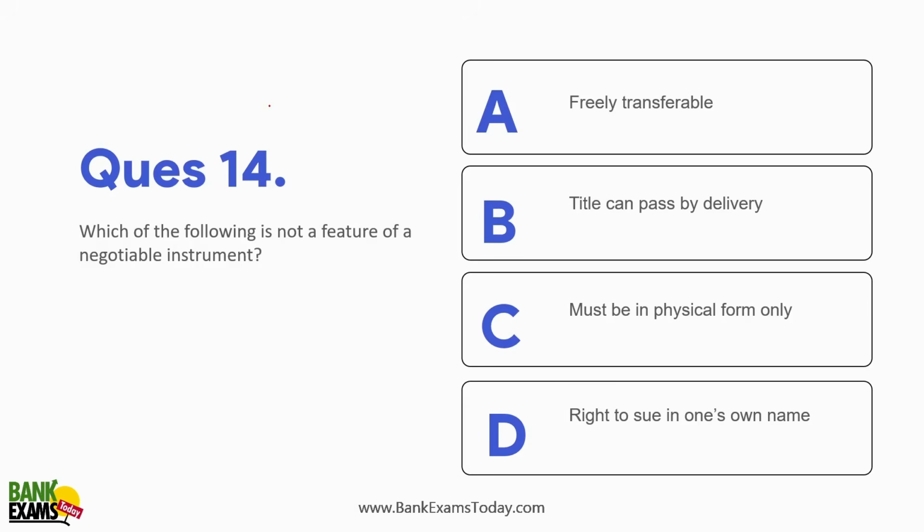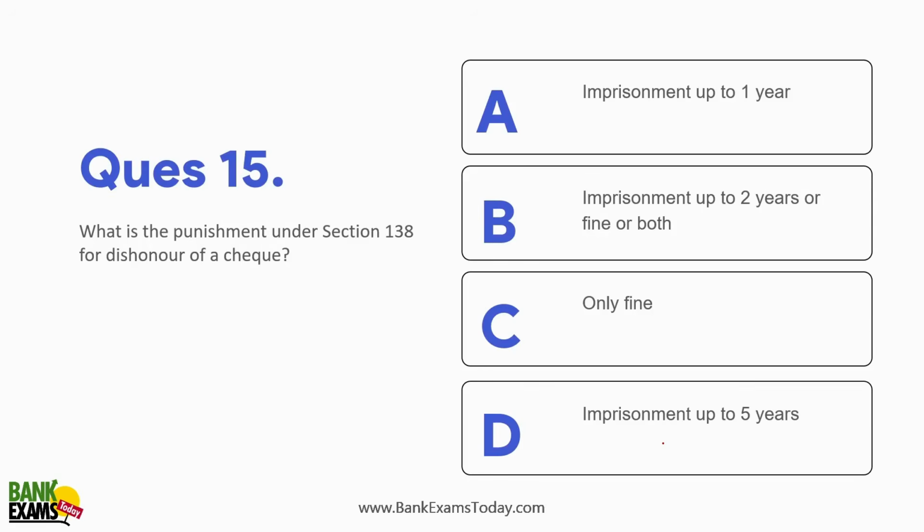Which of the following is not a feature of a negotiable instrument? It can be physical or it can be digital. So this is not a feature, right? Title can be passed by delivery, right? It is freely transferable in certain cases, right, to show in one's own name. These are the features, but it cannot be digital in nature.